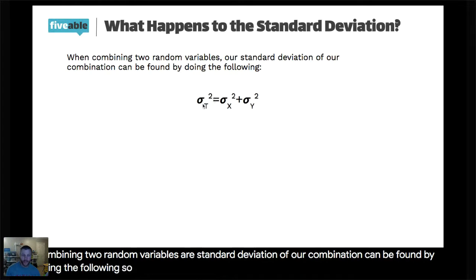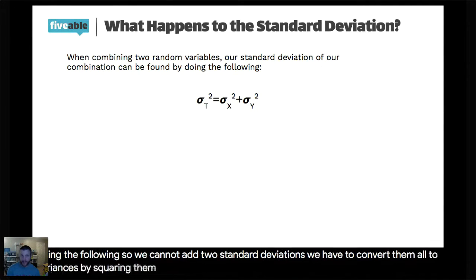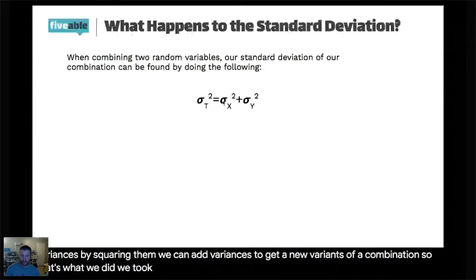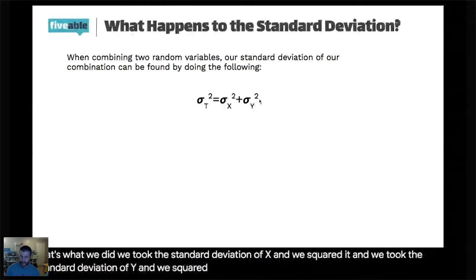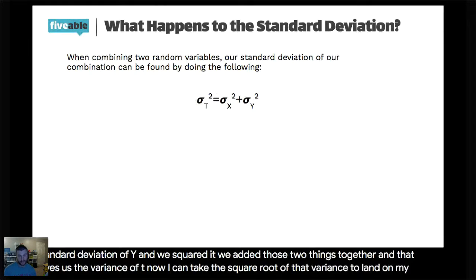So we cannot add 2 standard deviations. We have to convert them all to variances by squaring them. We can add variances to get a new variance of a combination. So that's what we did. We took the standard deviation of x and we squared it, and we took the standard deviation of y and we squared it. We added those 2 things together and that gives us the variance of t. Now I can take the square root of that variance to land on my standard deviation.